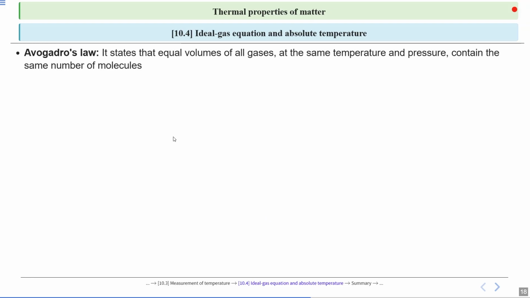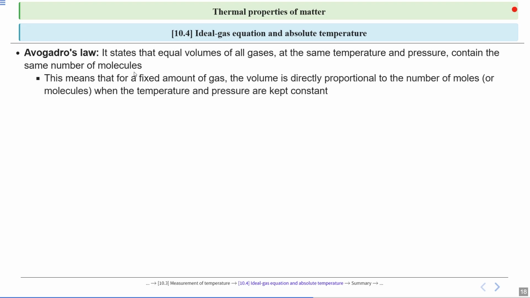The next law is Avogadro's law. It states that equal volumes of all gases at the same temperature and pressure contain the same number of molecules. This means that for a fixed amount of gas, volume is directly proportional to the number of moles or molecules when temperature and pressure are kept constant. Mathematically, volume is directly proportional to mu. Here V is volume and mu is the number of moles.